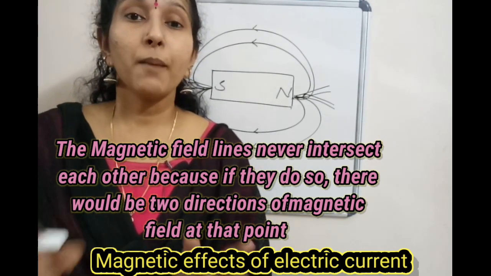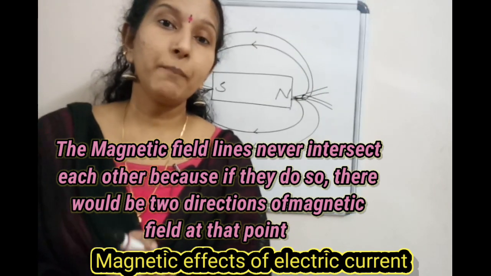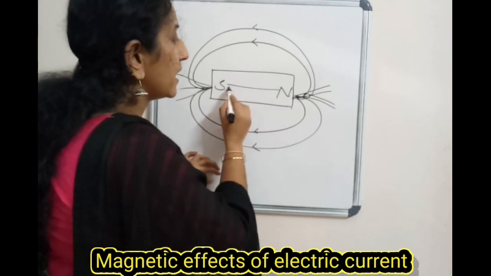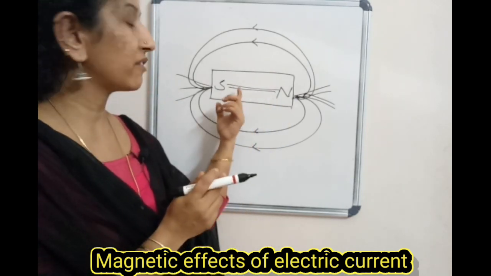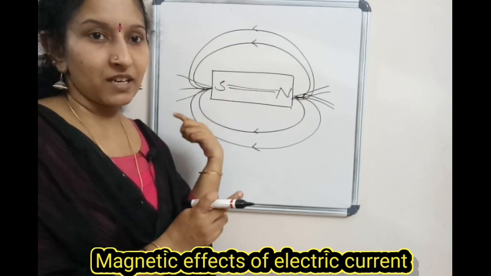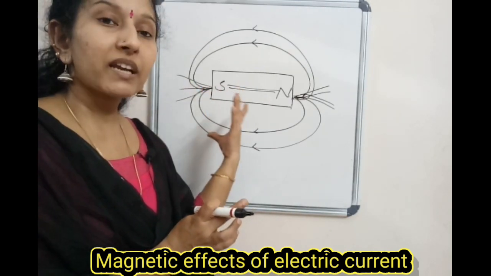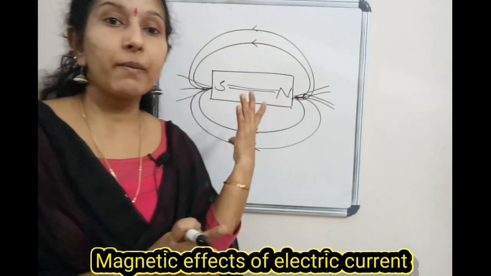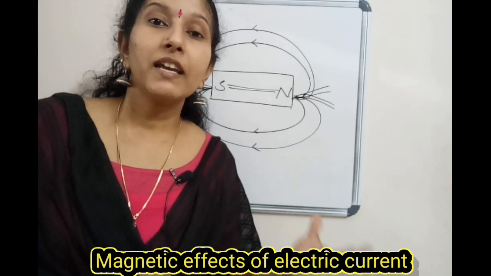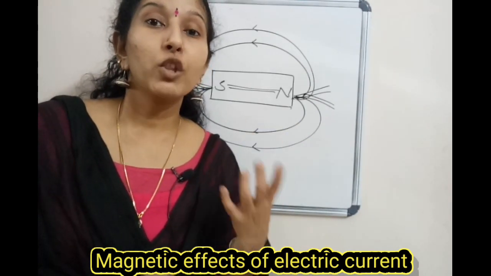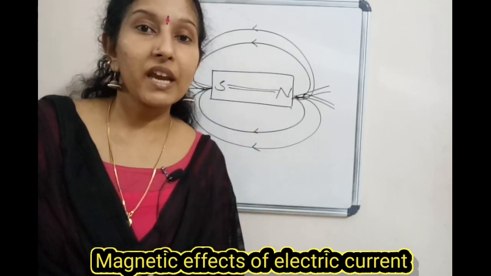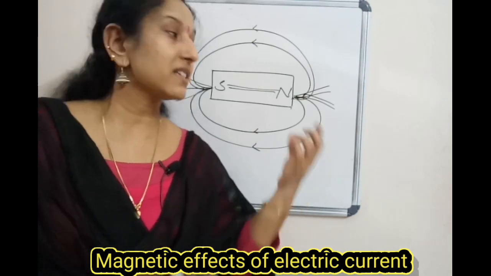And the last property of the magnetic field: if the magnetic field lines are parallel or equidistant, it indicates the magnetic field is uniform inside the magnet. Normally inside the magnet there are parallel lines, which indicates a uniform magnetic field inside the magnet.